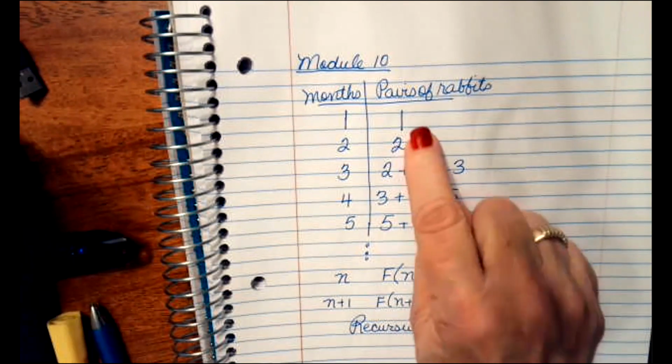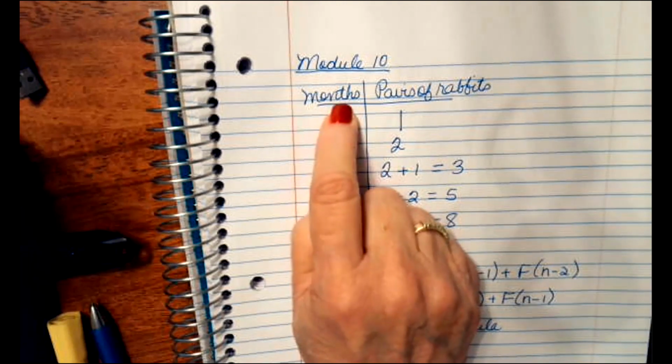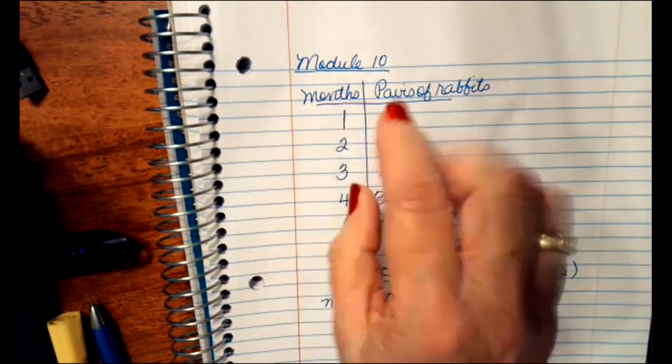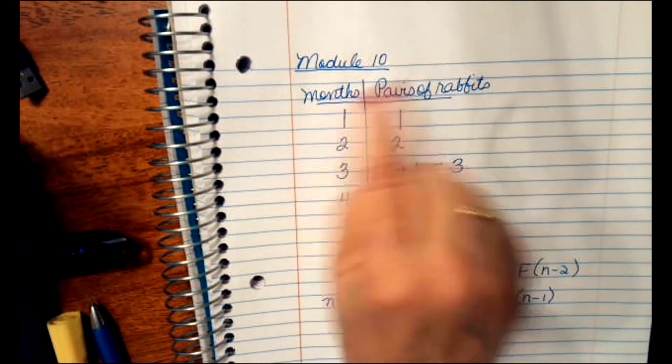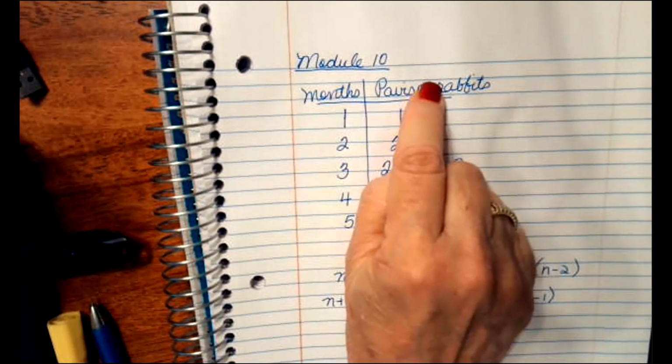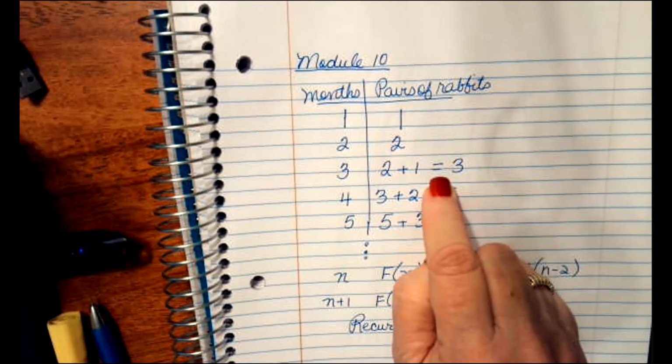And the reason for that is that most people say, let's think about this in 0 months. When we started, you went off and you got a pair of baby rabbits. So you've got a pair of baby rabbits, and it's not until the 2nd month after that that they can produce.